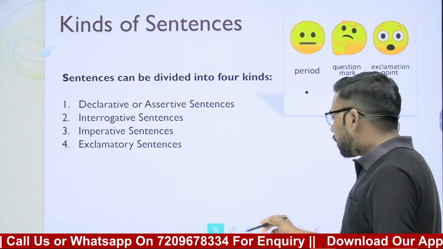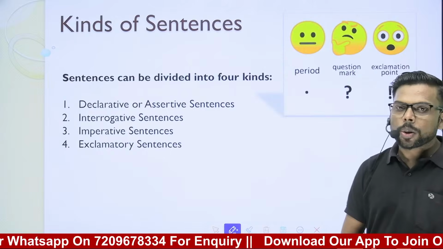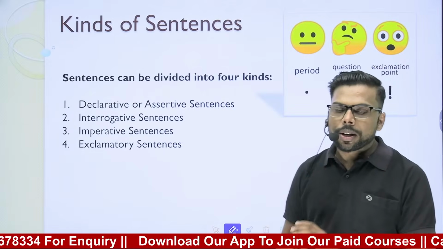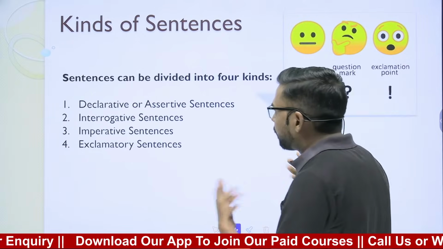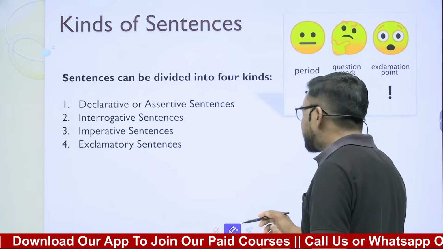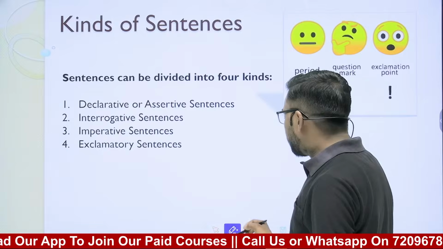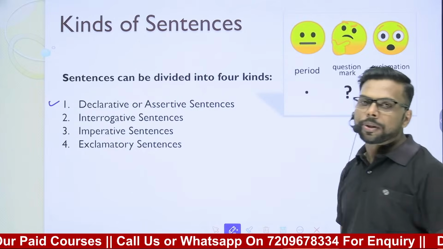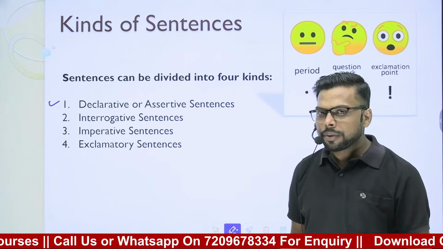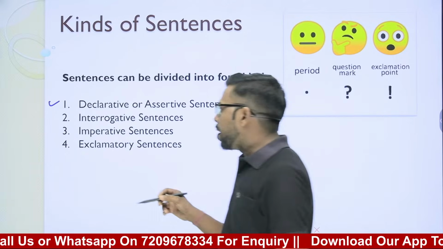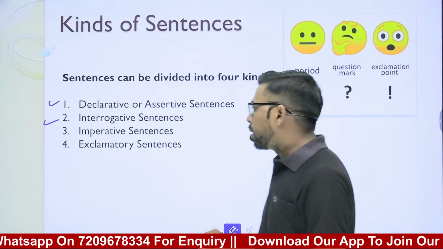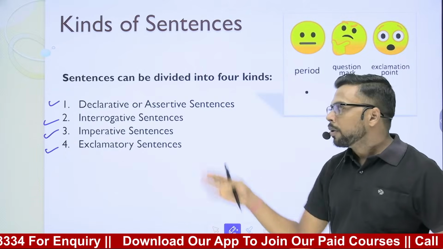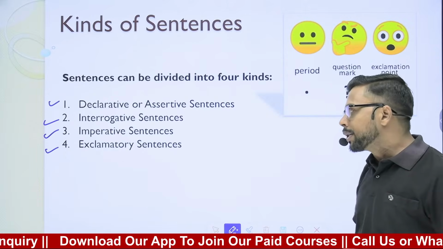Now let's talk about kinds of sentences. How many kinds of sentences are there? In different books we get different kinds of sentences, but this book says there are 4 kinds of sentences. And what are those 4 kinds? The first kind is known as declarative or assertive sentences. What do we mean by declarative and assertive? We will talk about it further. The second type is interrogative sentences, the third imperative, and the fourth exclamatory sentences. One by one we will understand the meaning of all these kinds of sentences.